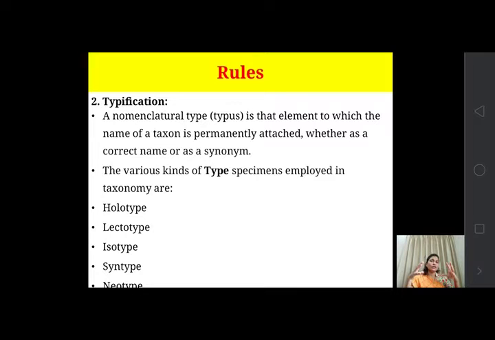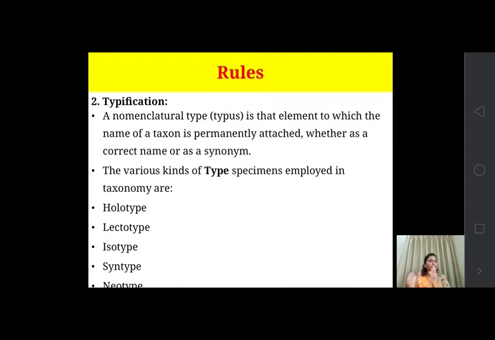So the name of that taxon is permanently attached to that nomenclatural type, whether as a correct name or a synonym. So if the name is correct, or if it is its synonym, both the names are related with a specific nomenclatural type.